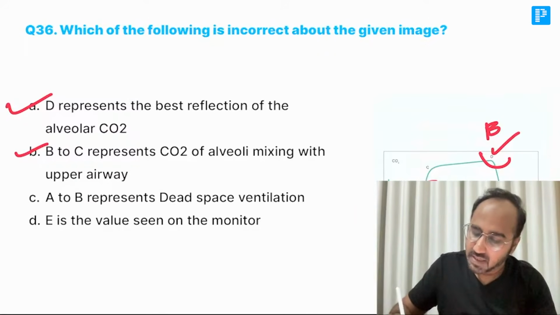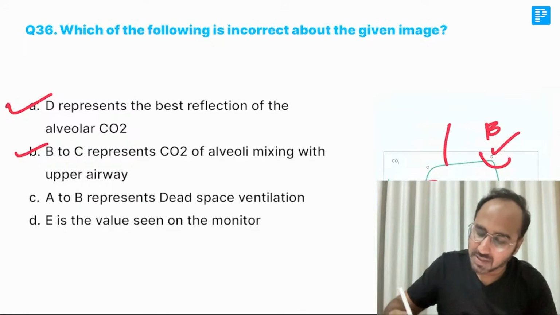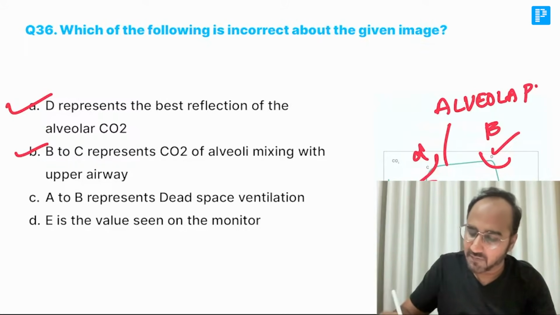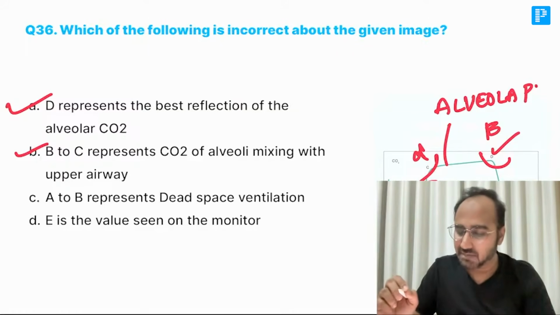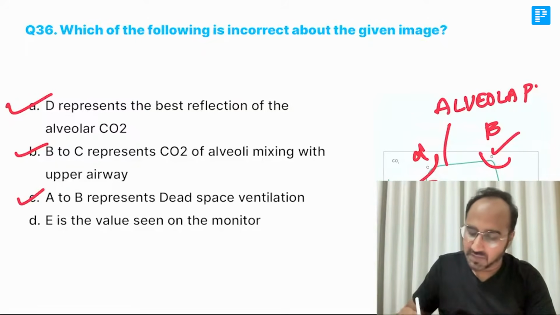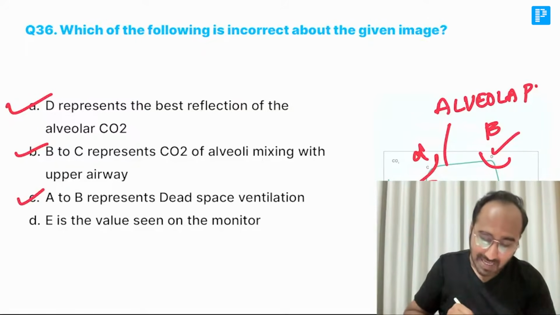C to D is the phase called the alveolar plateau. Then there is one angle between B and C called alpha, and between C and D, one angle called beta. So remember guys, A to B represents the dead space ventilation. Yes, that is also true.